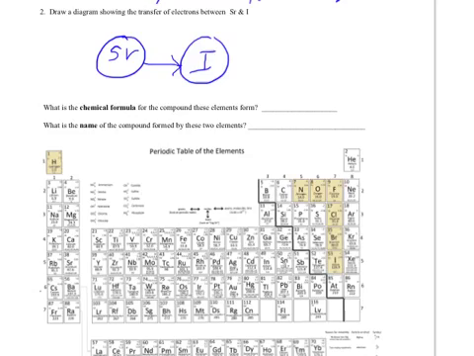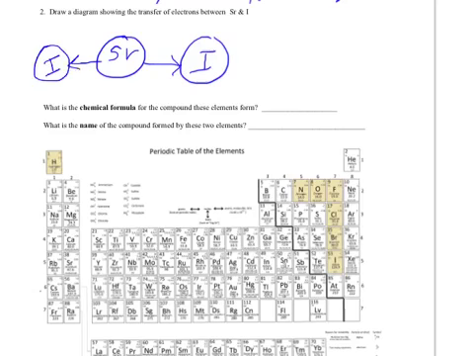Iodine's happy now. Iodine doesn't want any more electrons, so strontium, as much as it wants to give another electron to iodine, it can't. Iodine now has the noble gas configuration of xenon, doesn't want any more, so strontium is going to have to give that other electron to another atom of iodine.